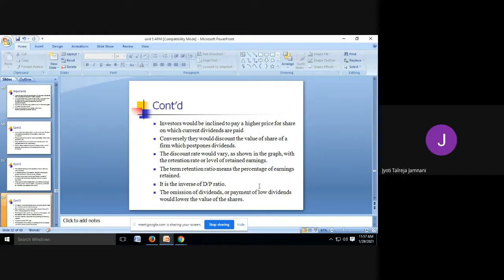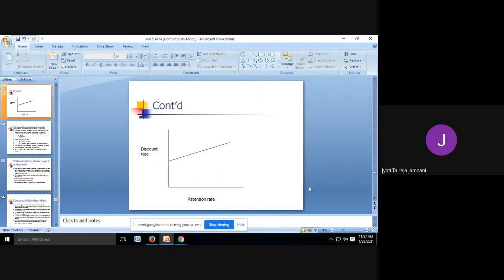The omission of dividend or payment of low dividend would lower the value of the shares. So Gordon says if you don't give dividend or you pay very little dividend, your share prices will fall because investors will not be happy. This is the graph that he is trying to show us here. He says this line talks about the retention ratio. As the company's retention ratio is increasing, as I go ahead on this line, the discount rate, that means the amount by which your share prices will fall, is also increasing.